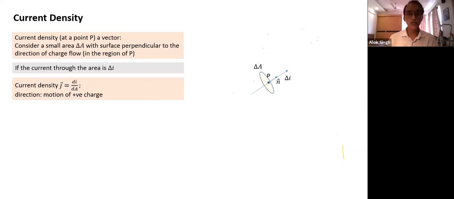These are like definitions, and you need to understand each part of the definition. Current density is a vector quantity. It's a point function.